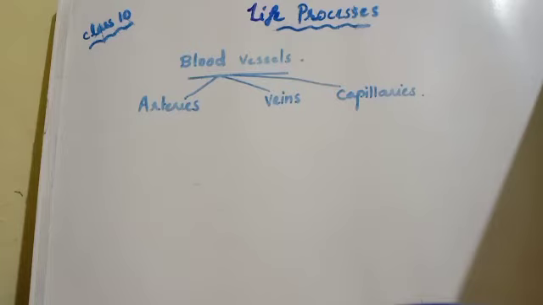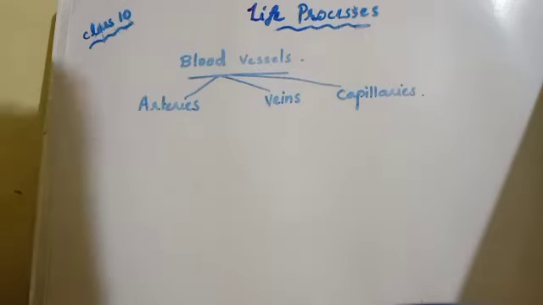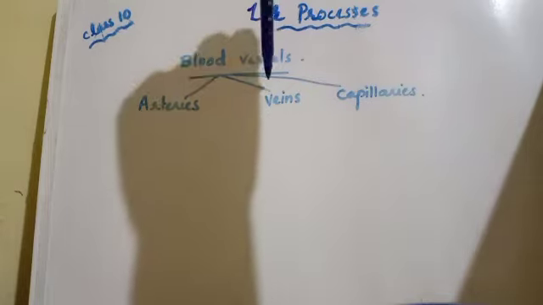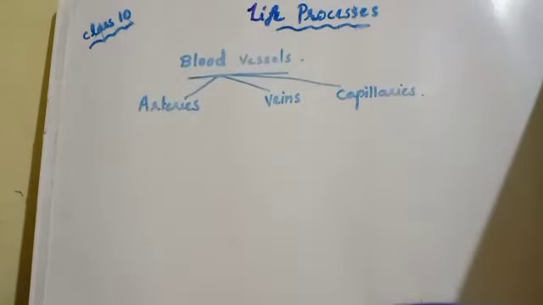Okay, so more correctly, aptly, you can define arteries as the blood vessels which carry blood away from the heart. Understood? So the blood vessels which carry blood away from the heart to different parts of the body are known as arteries. So what are veins then? Veins are blood vessels which bring blood from different parts of the body to the heart. Understood?